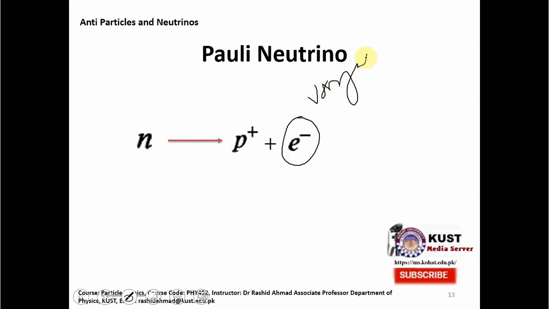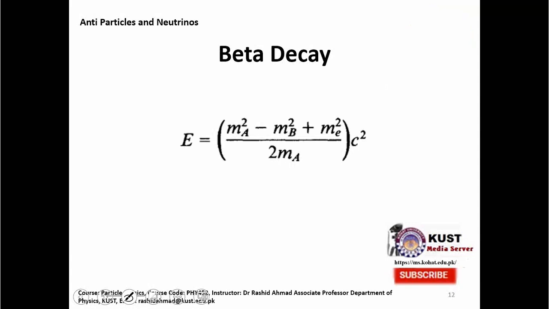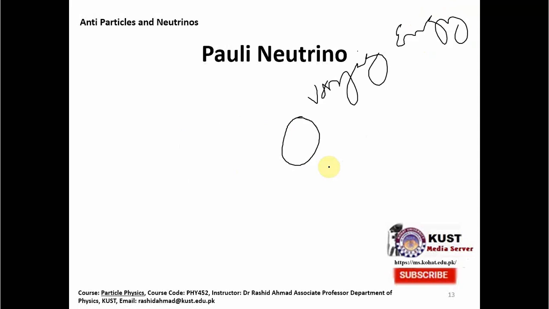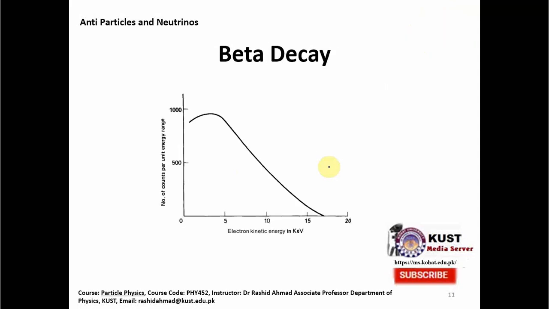That's the problem. And why is it a problem that we have a varying energy? The problem is that this formula over here tells us that the energy of the electron coming out must be a constant, because this is the formula for the energy of the electron coming out in the beta decay, and this says that it must be a constant. But what we see from the graph over here is that the energy is not constant, but it changes and varies. So in instances when the energy is less, where does the rest of the energy go?